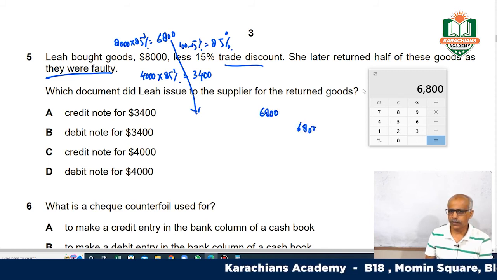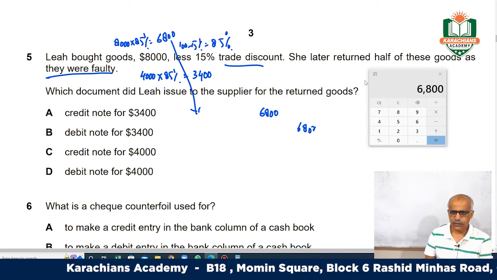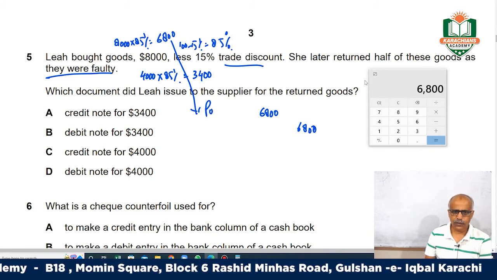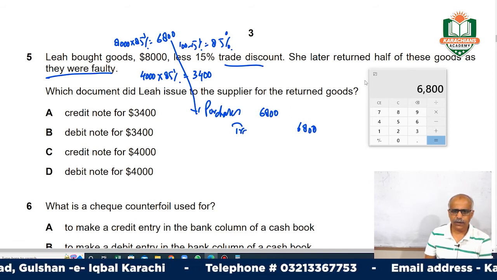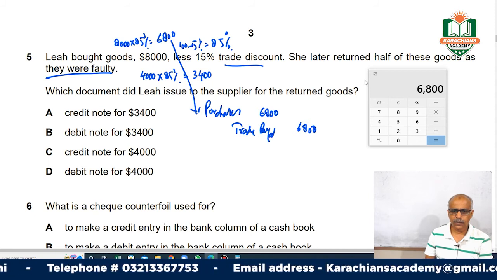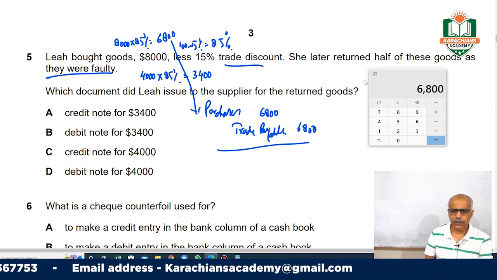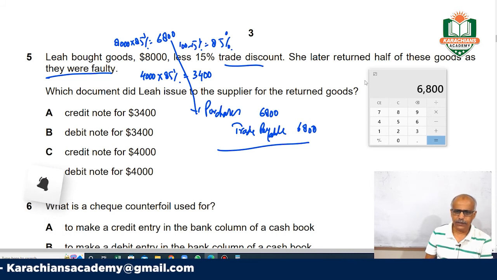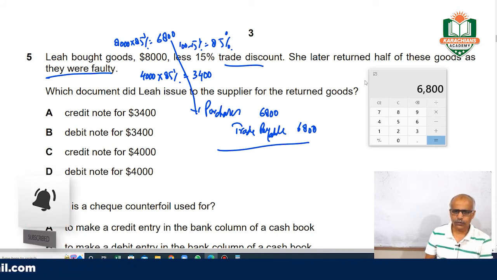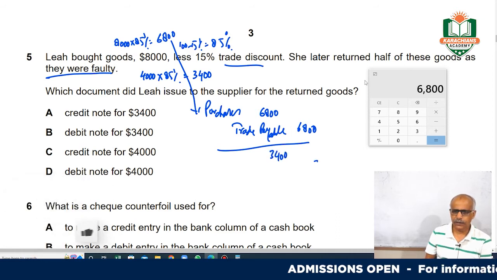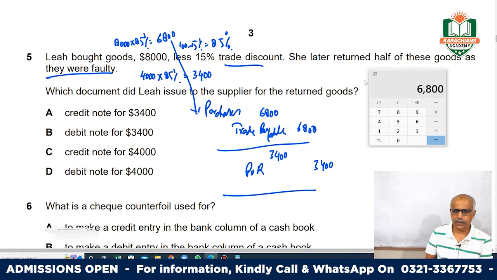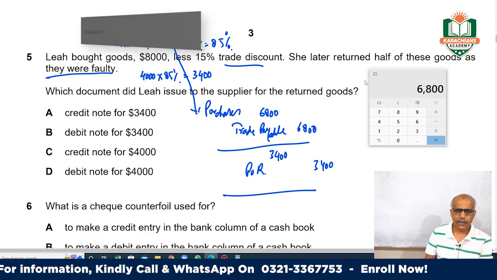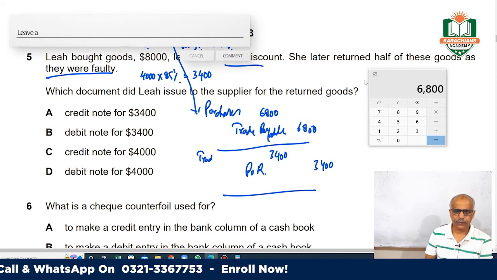Lee bought goods of 6,800. So the entry was made: purchases debit, and trade payable credit, whichever creditor was there. And when you return this 3,400, it will be your purchase return. So you will credit purchase returns, and you will debit trade payable.